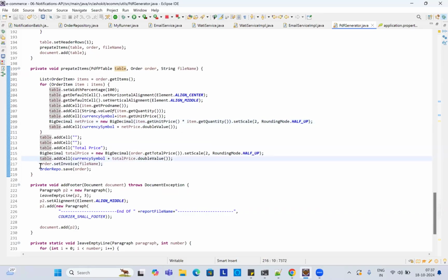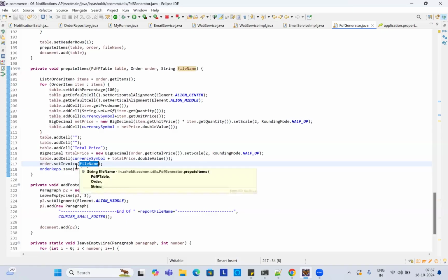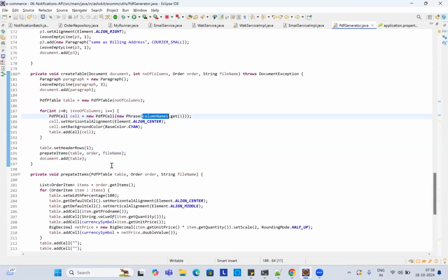After the file name is generated, I am setting that file name into our order table, set invoice equal to file name. This is required because when we need to send that file to the email, I need that file name. So I am saving that file name into our database.